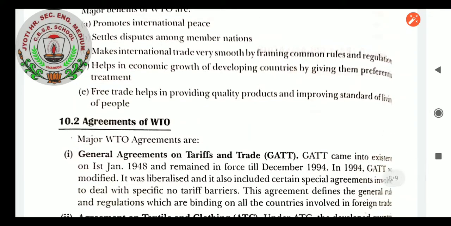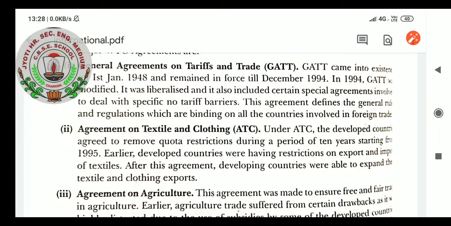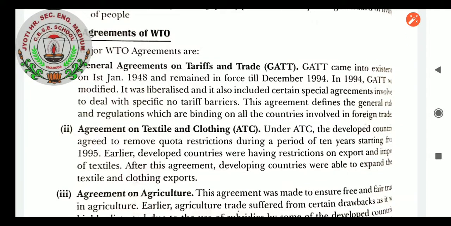Agreements of WTO. The major WTO agreements are, first, the General Agreement on Tariffs and Trade, GATT. GATT came into existence on 1st January 1948 and remained in force till December 1994. In 1994, GATT was modified and liberalized, and it also included certain special agreements to deal with specific non-tariff barriers. This agreement defines the general rules and regulations which are binding on all the countries involved in foreign trade.